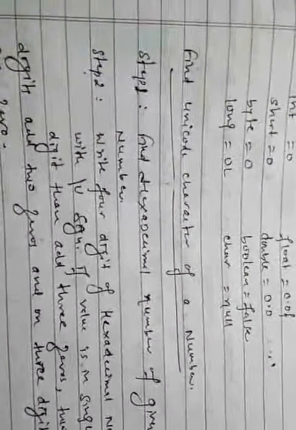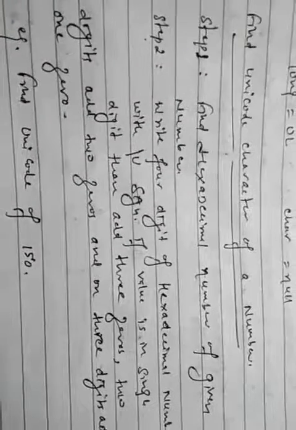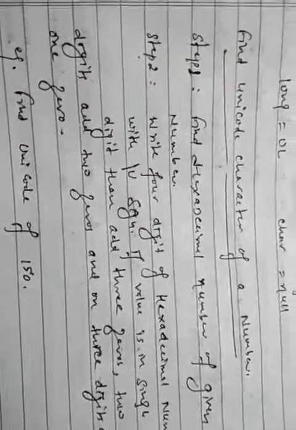Now the next topic is finding the Unicode character of a number. There are two steps to find the Unicode character. Step one is to find the hexadecimal number of the given number, and in step two write 4 digits of the hexadecimal number with the backslash u sign.